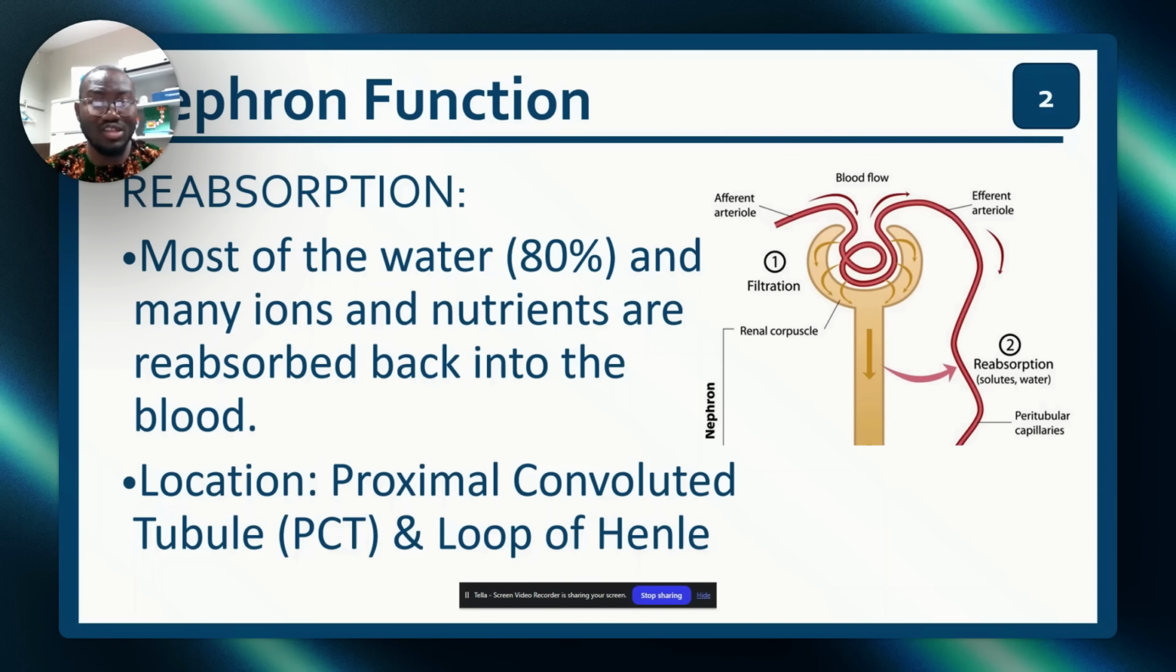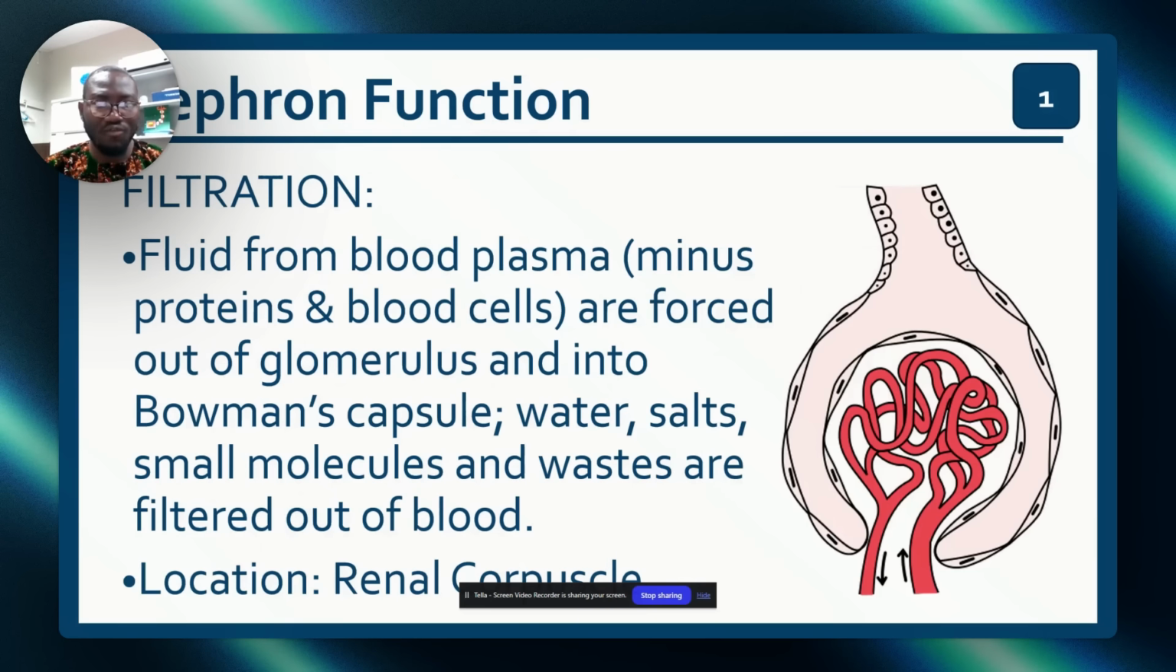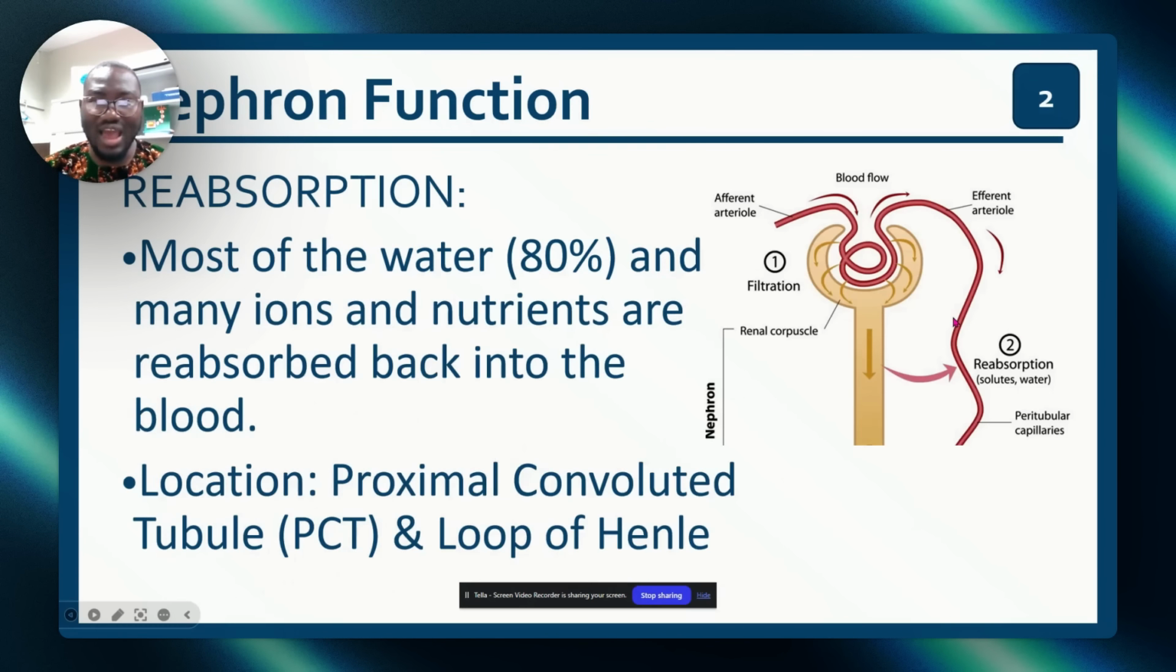The location for reabsorption is the PCT and also the loop of Henle. So PCT and the loop of Henle. But if they ask you what is the location for filtration, tell them it is the renal corpuscle. That is where filtration happens. But after filtration, where does blood take things back? The proximal convoluted tubule and loop of Henle. In the proximal convoluted tubule, a lot of things go back to the blood.